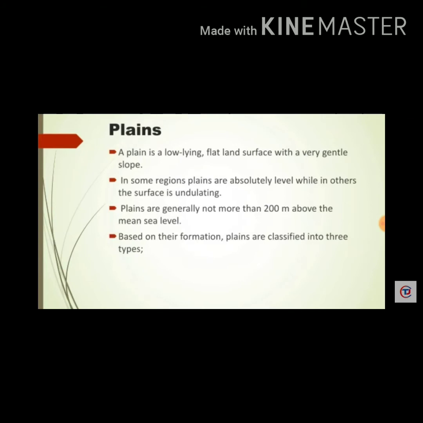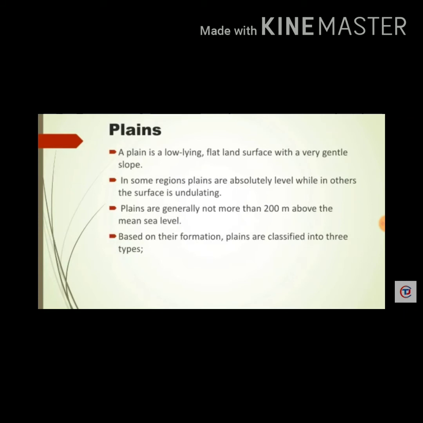Its elevation is about 500 feet above the sea level. It doesn't exceed the height of 200 meters above the sea level. As it exceeds the height, it will become a plateau. They are mostly found in the middle of continents.